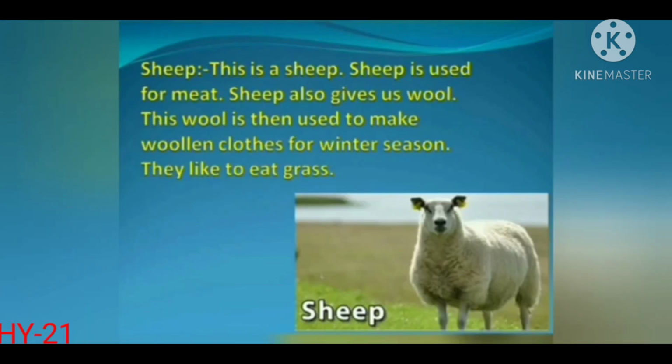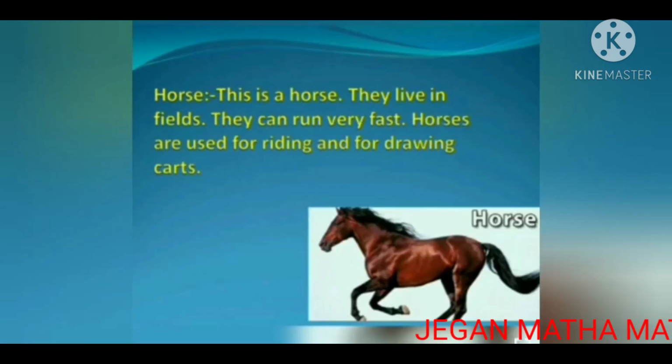Next, sheep. This is a sheep. Sheep are used for meat. Sheep also give us wool. This wool is then used to make woolen clothes for the winter season. They like to eat grass.